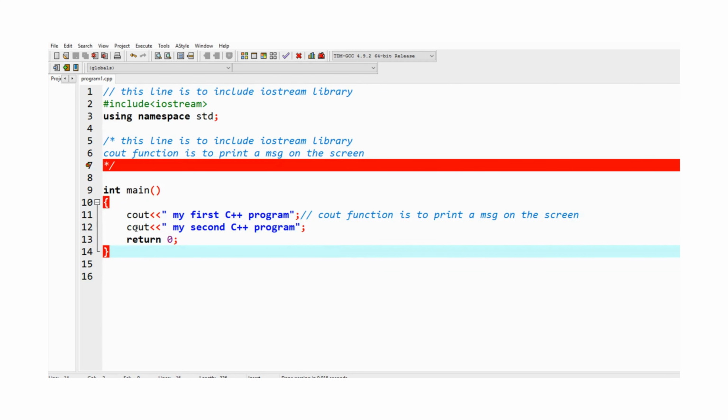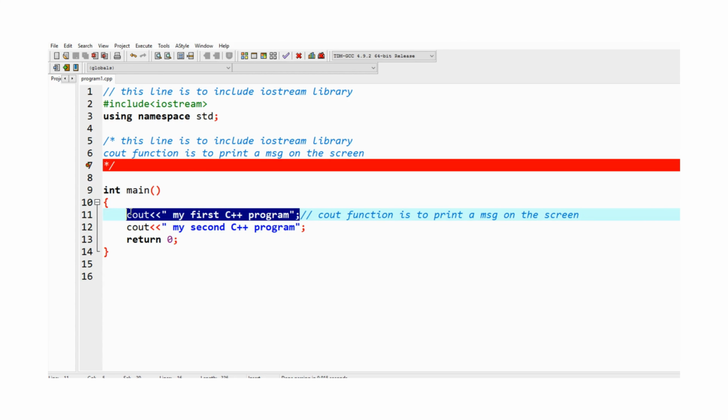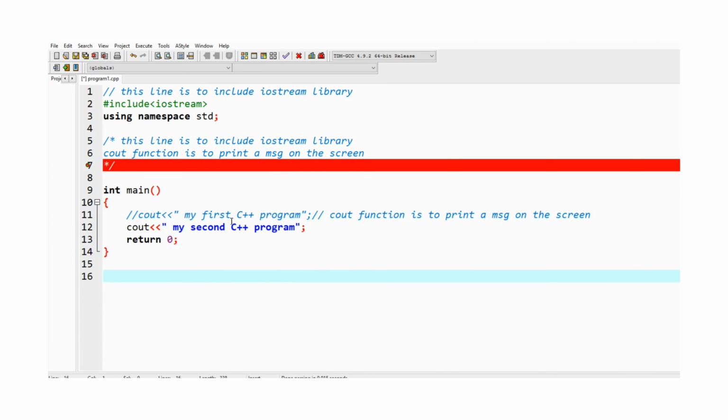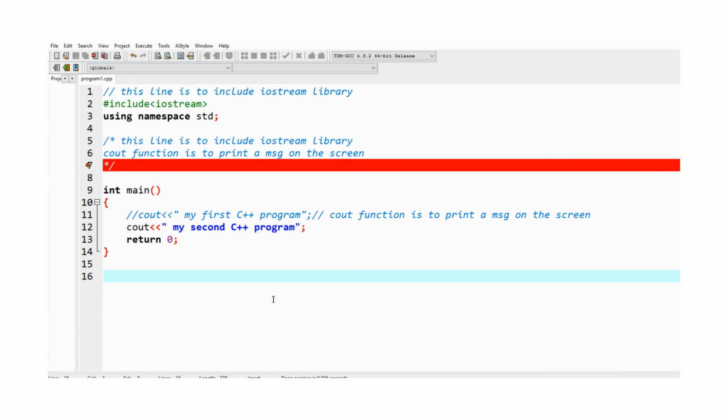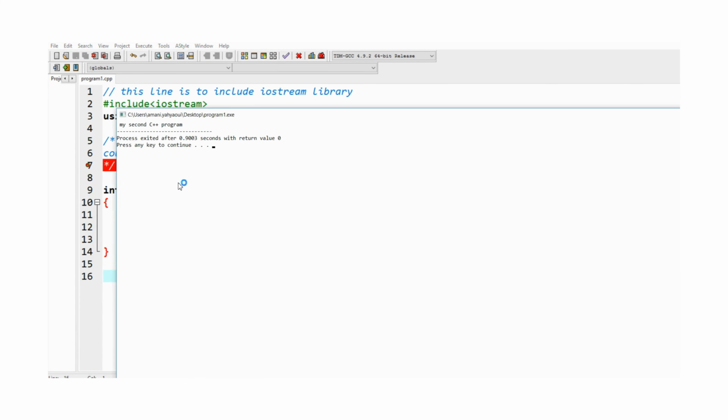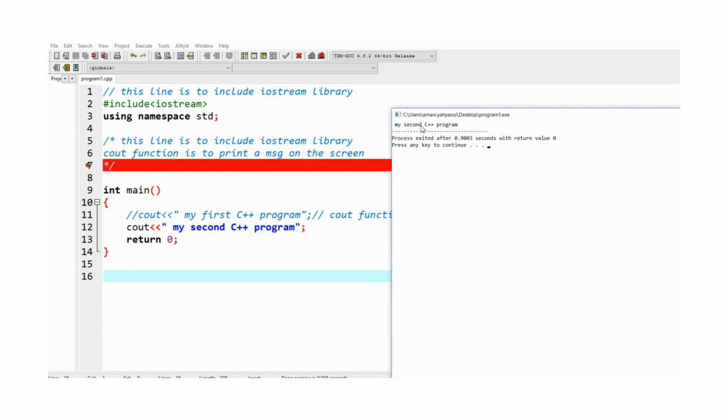Now, I want the program to jump over this line. I don't want the compiler to execute this line, so I can put this sentence in a comment. So I can add the double slash here. So this sentence will not be executed. You can see here, I just have my second C++ program. So the first sentence is ignored by the compiler.